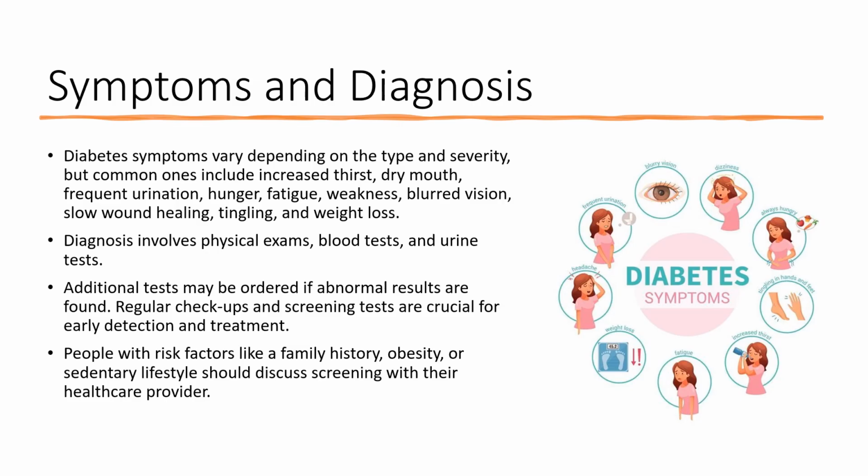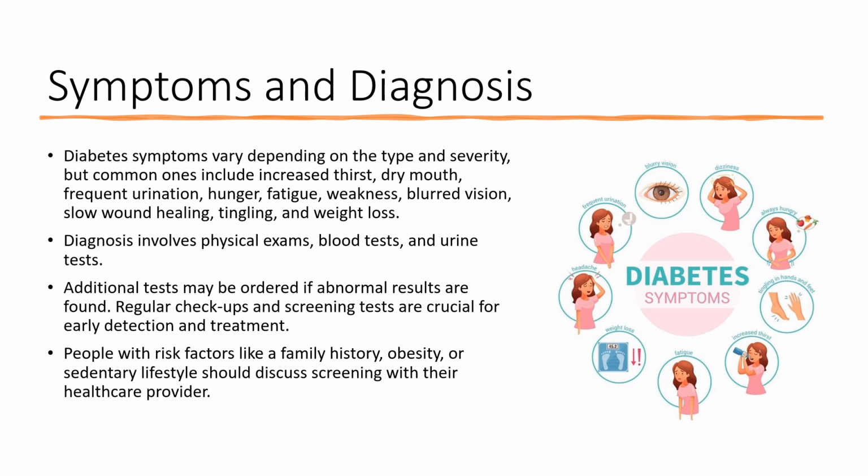Coming to the symptoms and diagnosis of diabetes. The symptoms of diabetes can vary depending on the type of diabetes and the severity of the condition. However, some common symptoms are increased thirst and dry mouth, frequent urination, especially at night, increased hunger, fatigue and weakness, blurred vision, and unexplained weight loss. These symptoms can develop gradually over time, so it is important to be aware of them and seek medical attention if you are experiencing any of them.